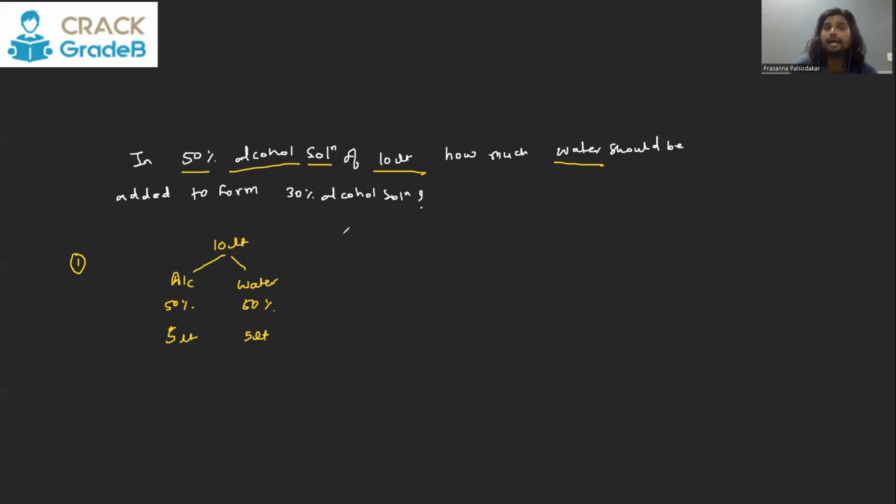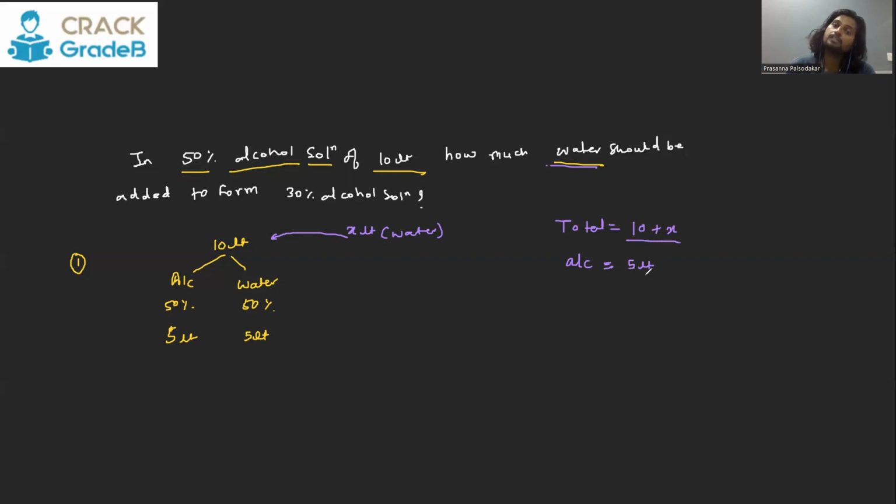Into this, we are going to add some more water. So let's say we are going to add X liter water to this. So the total mixture will now become, earlier it was 10, you are adding X liter water, so it will become 10 plus X. Out of which alcohol is still going to be 5 liter. Alcohol is not going to change. Alcohol will still be 5 liter.